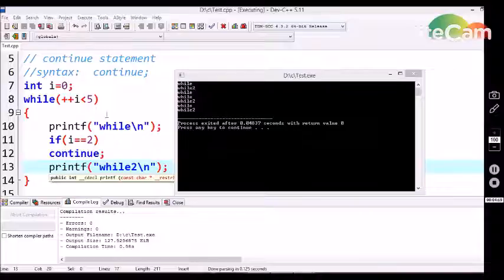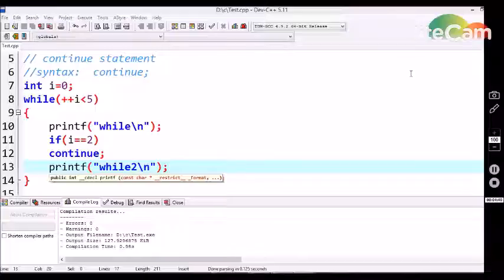Next, i is incremented to 4, which is less than 5, and we are getting "while" on the output screen. Similarly, 4 equal to 2 is a false condition, so the continue statement is not encountered. We are getting "while 2" on the output screen. So like this, we can utilize the continue statement for conditional continuous execution of the while loop control structure in the program.